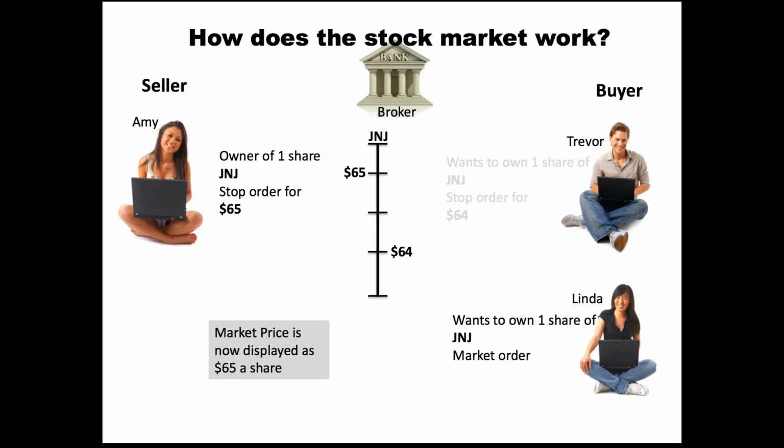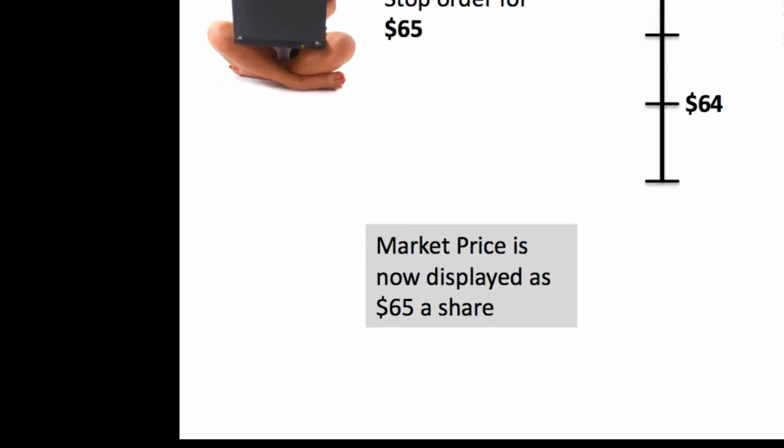Now let's look at this from the opposite perspective. Let's say that Amy is the only seller out there and she's offering to sell her one share. Trevor's a buyer, and now we have Linda, who's also a buyer. Trevor has the stop order in for $64, which is not the price that Amy's willing to sell the share for. But now Linda comes along and puts in a market order. Linda's like, I don't care what price I can buy this at. Whatever seller is willing to sell it to me for, that's what I'll buy it for. And so Linda executes the share at $65, and now the market price moves to $65.